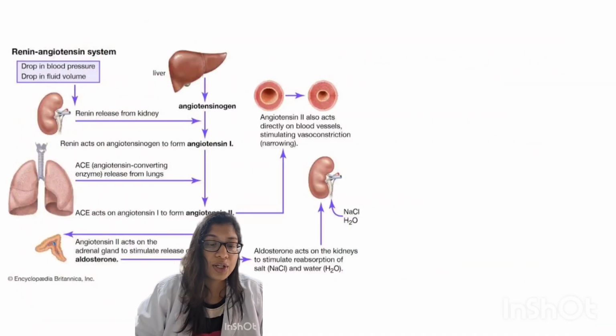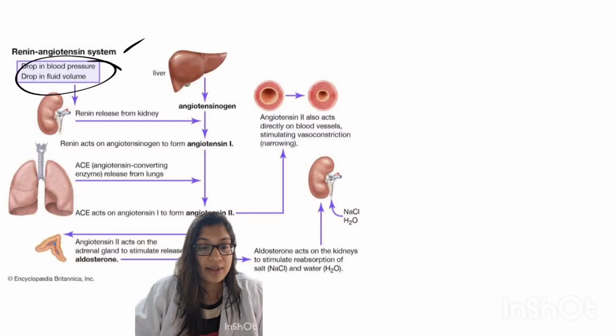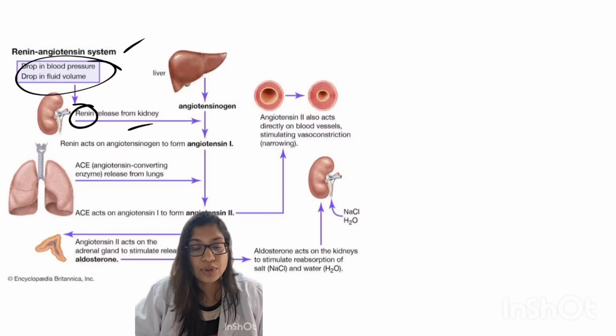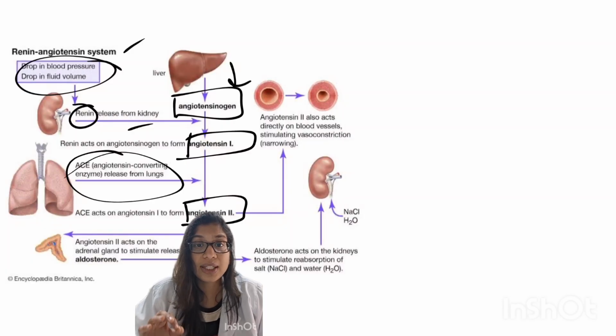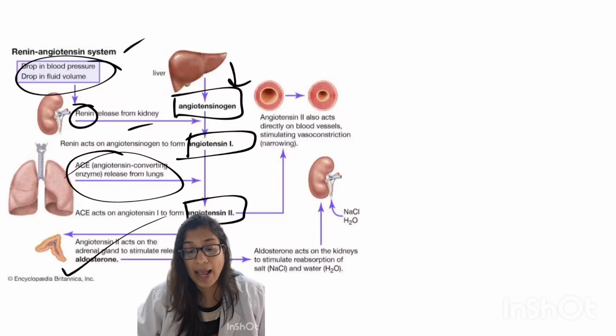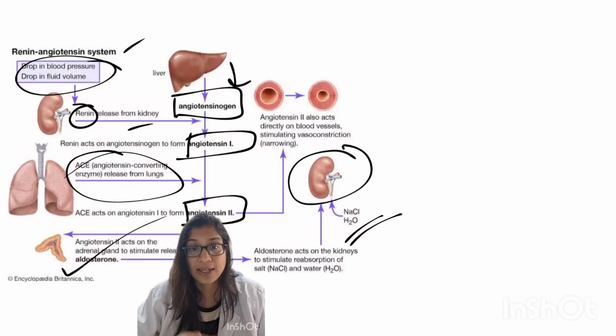Next is the RAS mechanism. Again, in case of any hypovolemia, renin will be released from the kidney. Renin will convert angiotensinogen to angiotensin 1. Angiotensinogen is from the liver, right? This angiotensin 1 is then converted into angiotensin 2 by angiotensin converting enzyme, which is released from the lungs. Now there are two works of angiotensin 2. First, it will stimulate the adrenal gland to release aldosterone, and aldosterone in turn acts on the kidney to stimulate water and sodium reabsorption. The other is that it will directly act on the blood vessels, causing vasoconstriction, which in turn helps in increasing the BP.